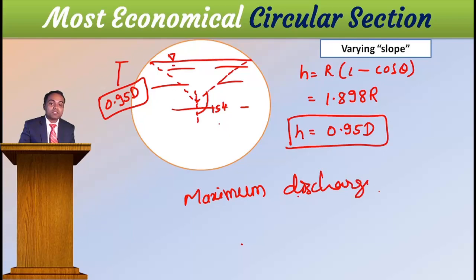To get a maximum discharge, the pipe should not be flowing full. If it is flowing full, it will get choked because air has to pass. This is a gravity flow, not a pressure flow. Therefore, you have to make a little space vacant. But this math tells us that you need to make 0.95 d full of flow. Then this much you need to make vacant, and then you will get the maximum discharge.